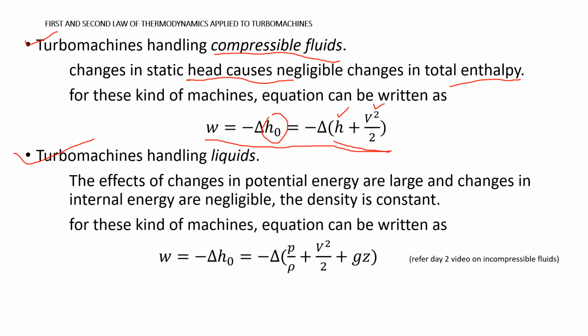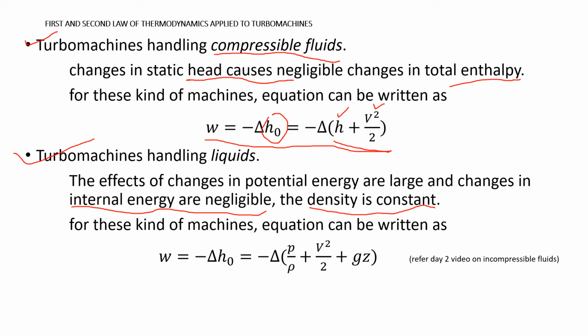And changes in internal energy are negligible, and we can neglect the internal energy here. And since we are saying it is a liquid, in most cases we assume it is incompressible, so the density remains constant.